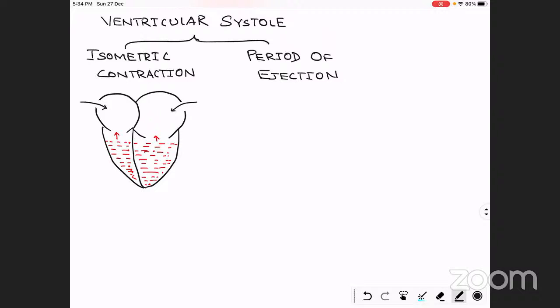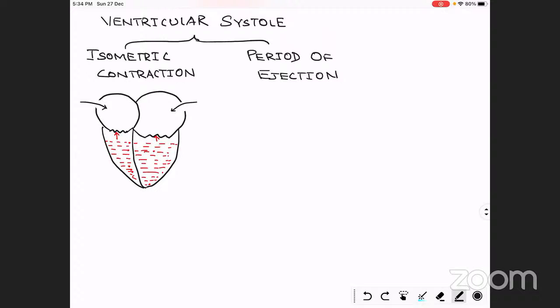Means the ventricles are trying to release the pressure, so blood tries to move back into the atrium, but due to the presence of valves, these valves close. Anvit or Sanchana, can you name these valves which have closed? Tricuspid and bicuspid. Very good. Bicuspid and tricuspid valves. These are present between the atria and the ventricle.